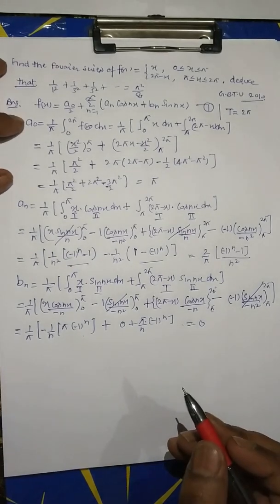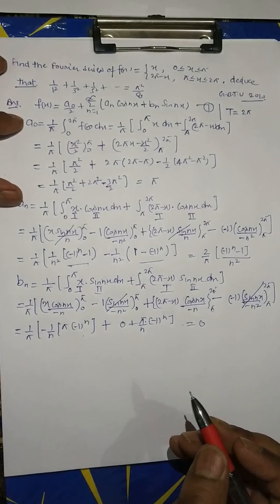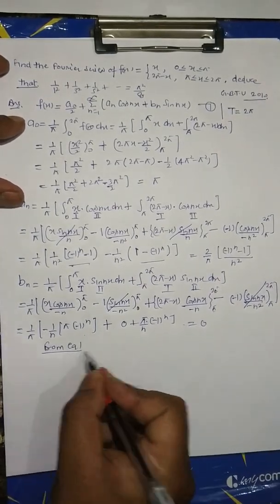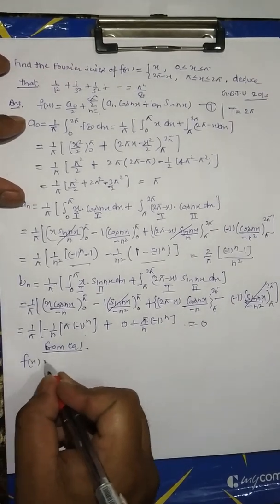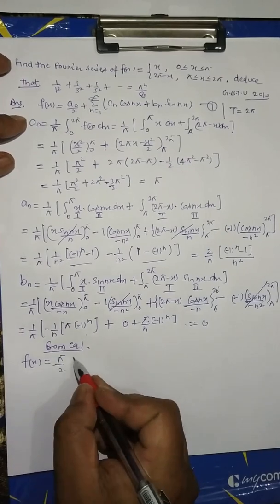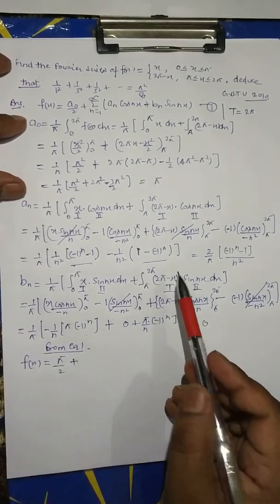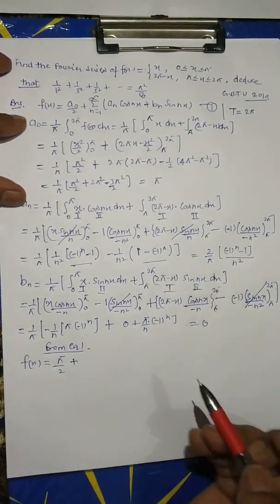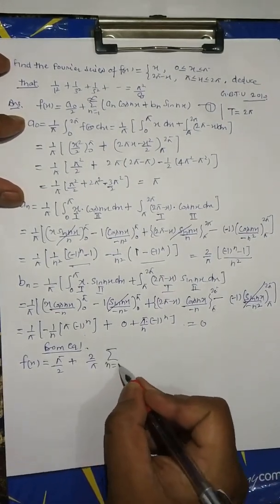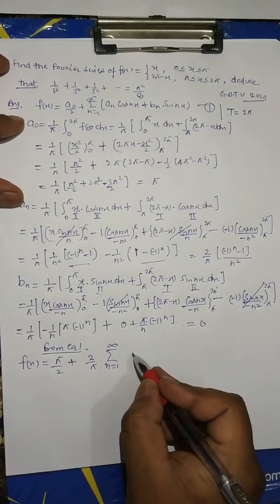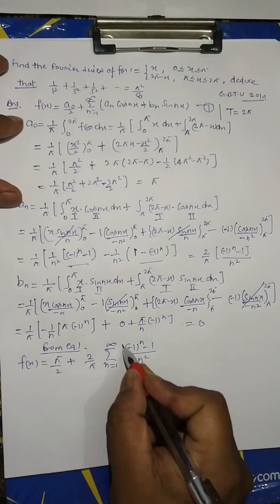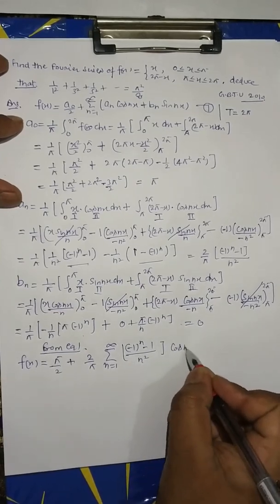Now putting the values of a0, an, bn in equation number first. f(x) equal a0/2, that is π/2, plus summation of an, that is 2/π summation n equal 1 to infinity ((−1)^n minus 1)/n² cos nx.